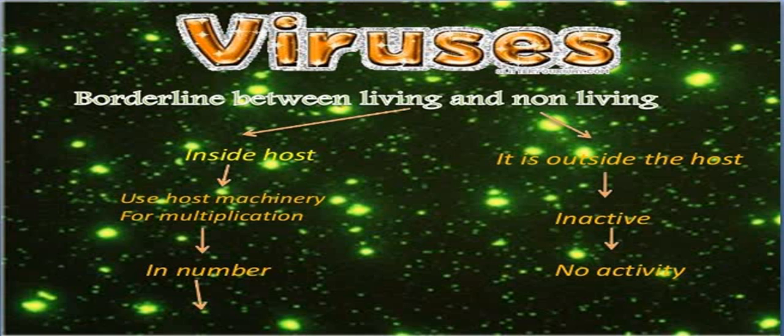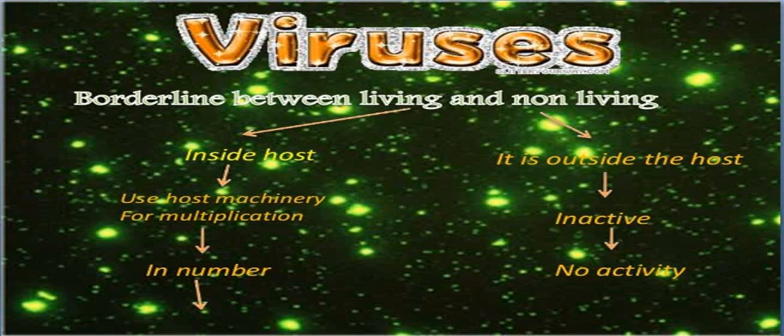But when they enter a living host, they go to a cell, and in that cell they use the cell machinery for multiplication. Here multiplication doesn't mean mass multiplication, it means making duplicate copies of itself. So viruses enter the cells, and then with the help of cell machinery, they make duplicate copies of themselves.